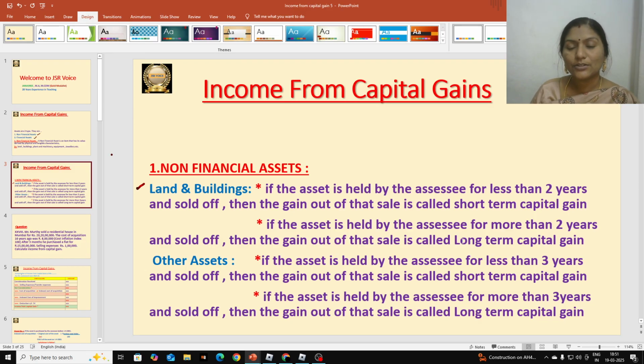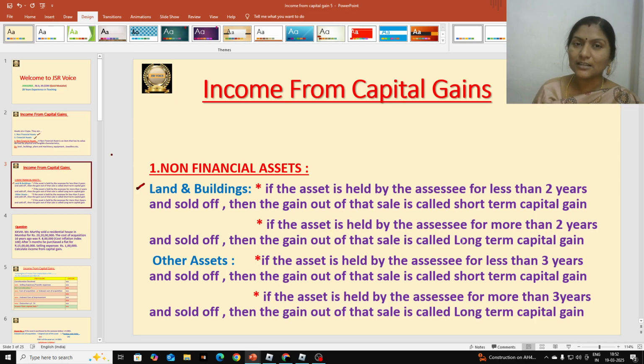Whenever we decide this, first of all we have to divide them into two types: land and buildings in one category, and other assets in another category. For land and buildings, to determine short-term or long-term capital asset, we consider a time period of 2 years. If the assessee purchases land and buildings and sells them within 2 years, we call it a short-term capital asset. If the asset is held by the assessee for more than 2 years, we call it a long-term capital asset. This 2 years period is applicable for land and buildings.